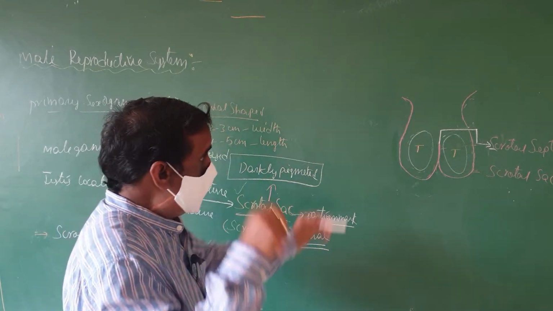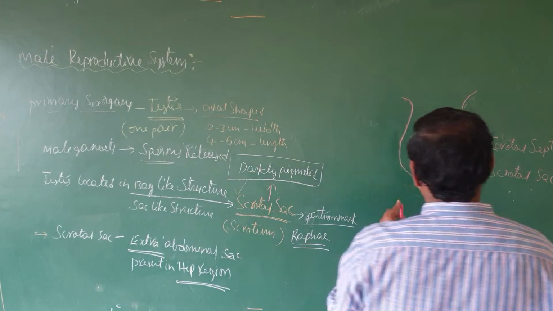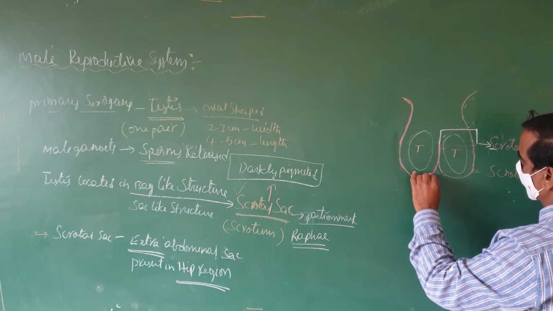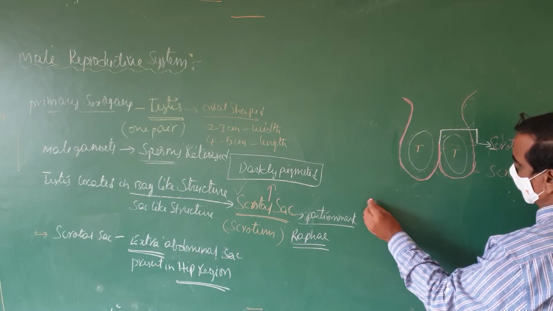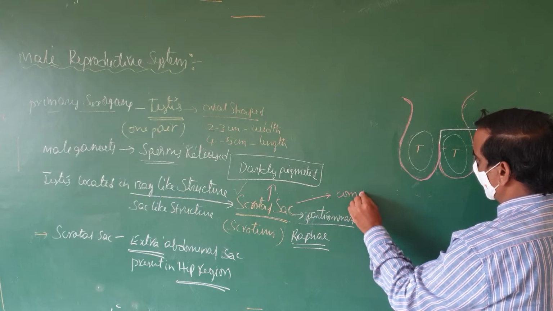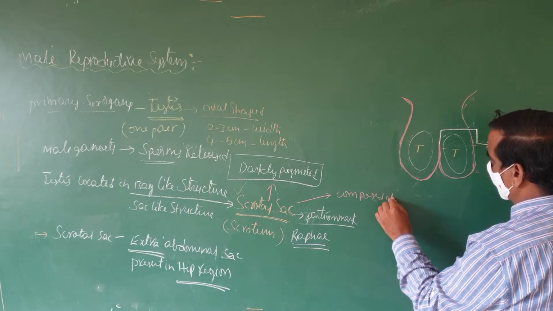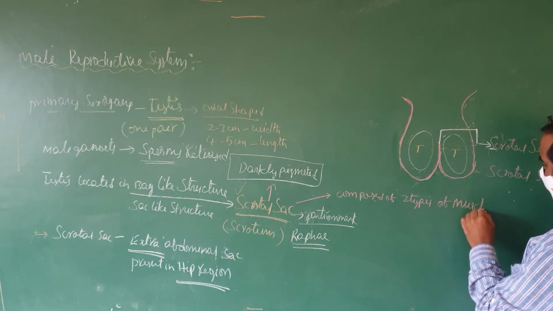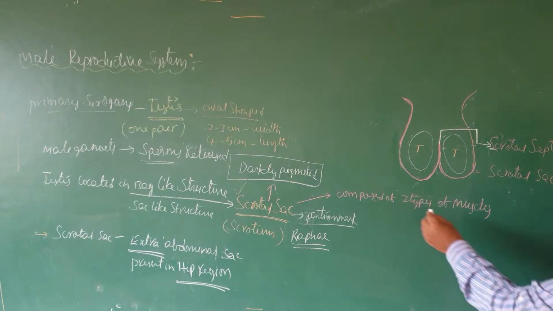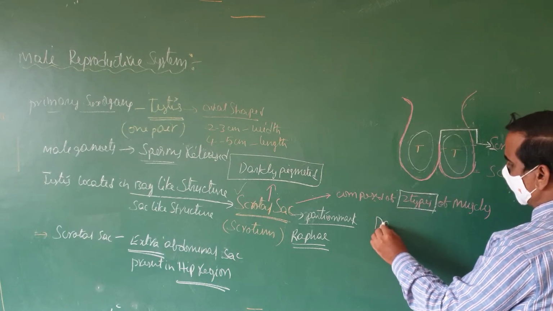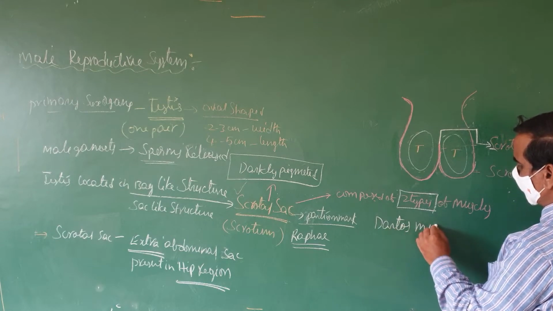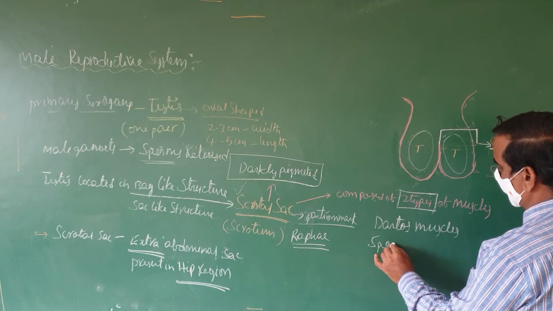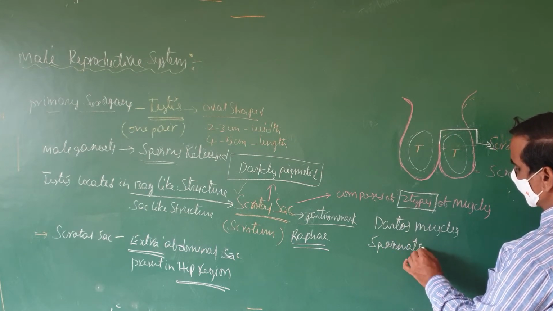When you see this structure of the scrotal sac or scrotum, first we have to discuss the wall of the scrotum, right. The scrotal sac is composed of two types of muscles. We can see two types of muscles in the scrotum. One is the Dartos muscles, the second one is the spermatic fascia.